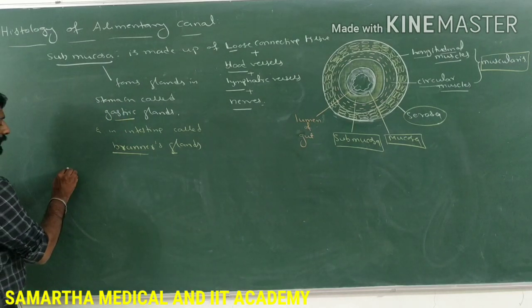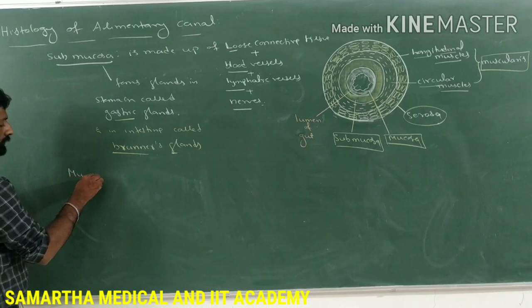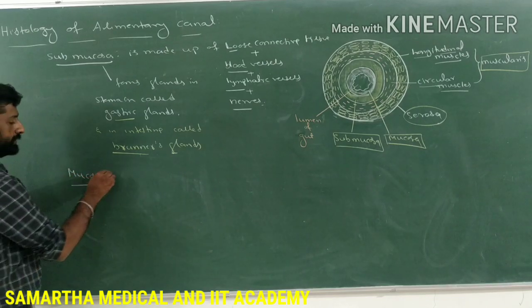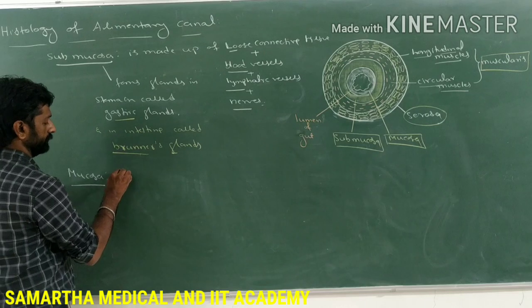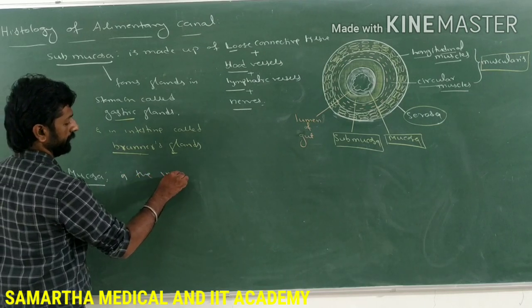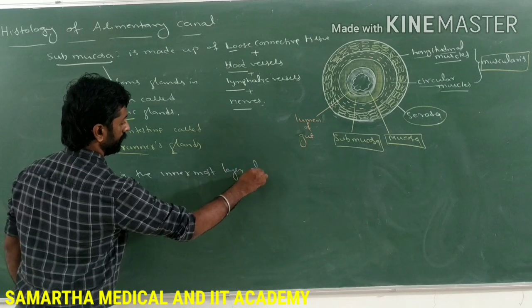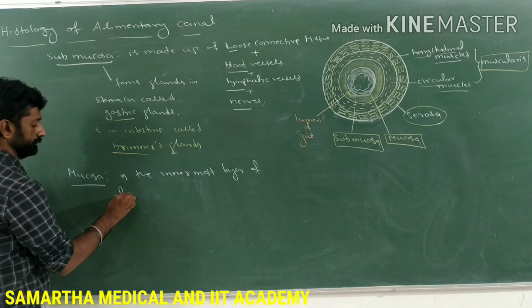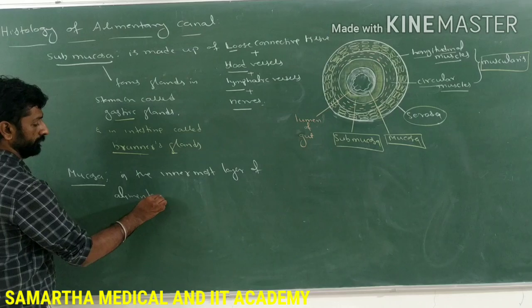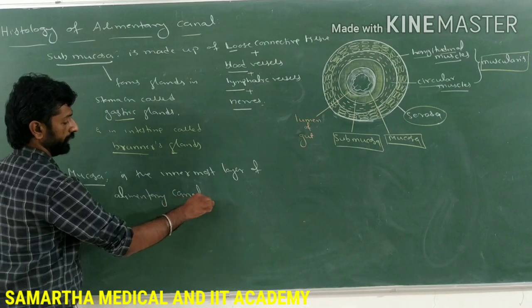And lastly, the mucosa. This mucosa is the innermost layer of the alimentary canal.